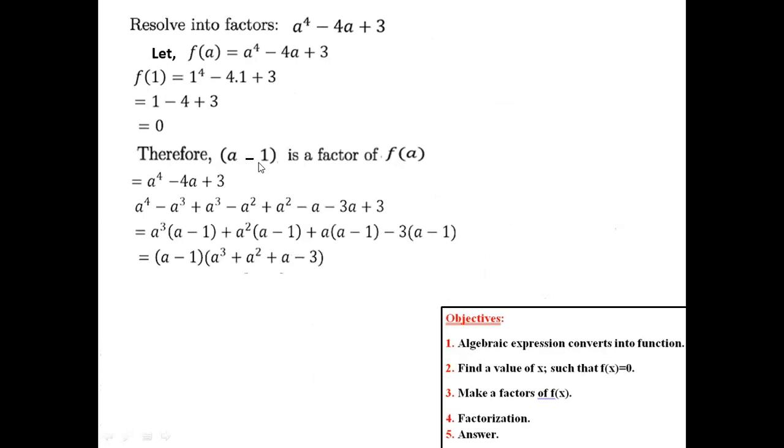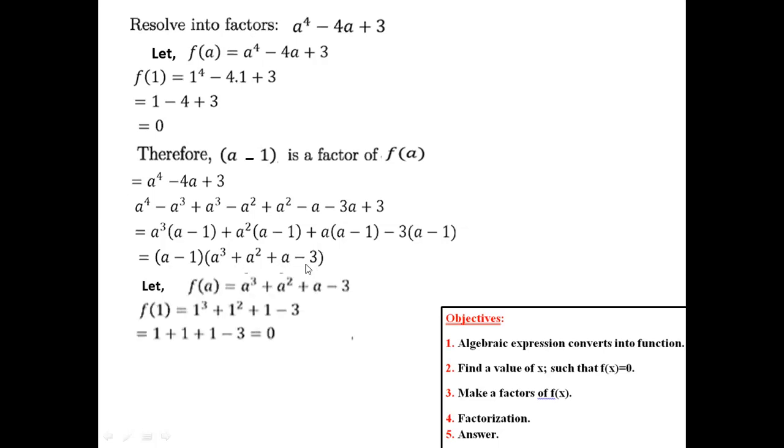Then going for the normal procedure, you can understand already, but the remaining part is a cube plus a square plus a minus 3. If we take common a square from here, then this part is not missing. That's why we have to do the same thing again. We have to calculate now a cube plus a square plus a minus 3. How?